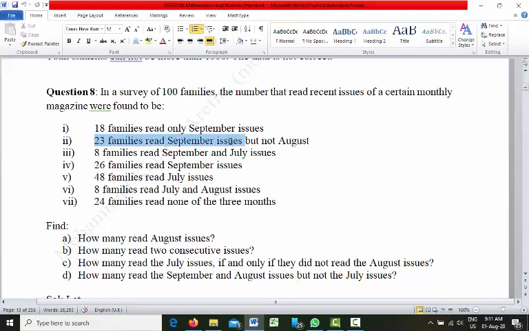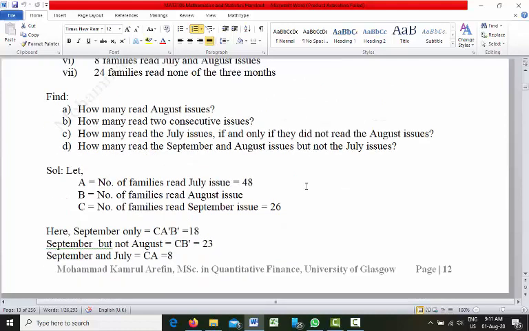23 families read September issues but not August. September means set C, so C is there but August is not there. August is set B, so B is not there. So C B prime is 23.